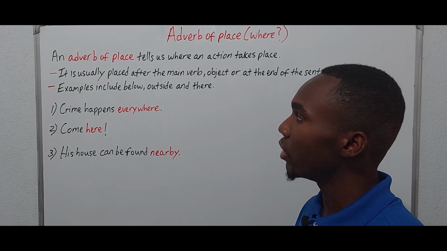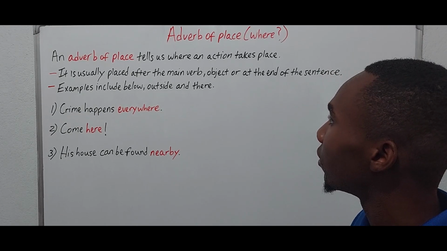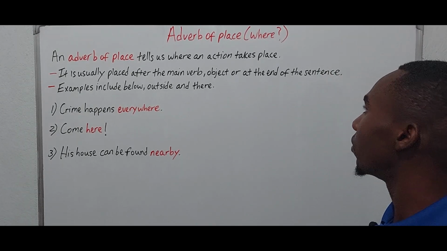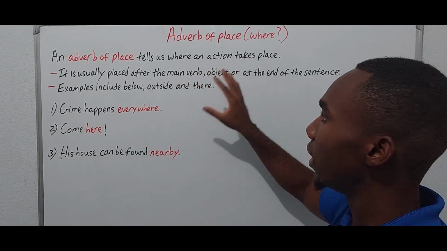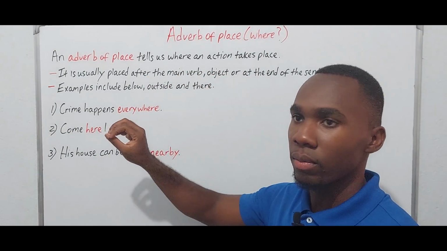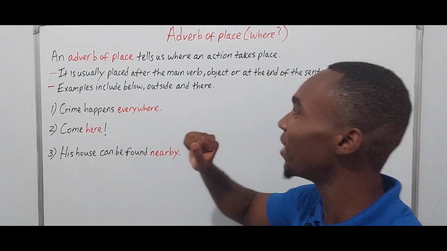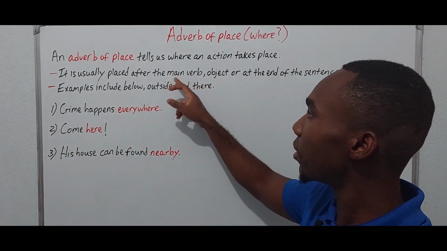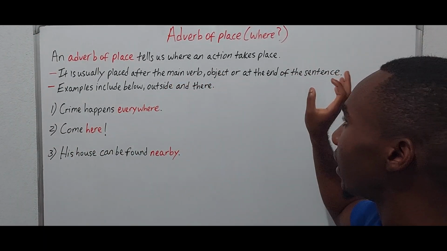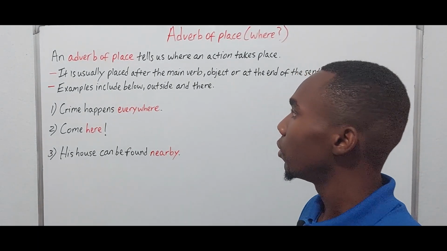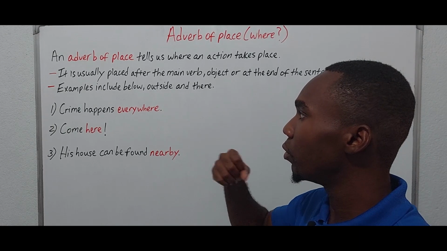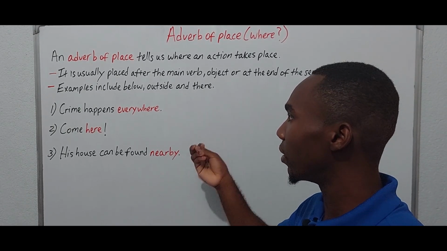It is usually placed after the main verb, object, or at the end of the sentence. So basically at the end, right? Some examples would include below, outside, and there.